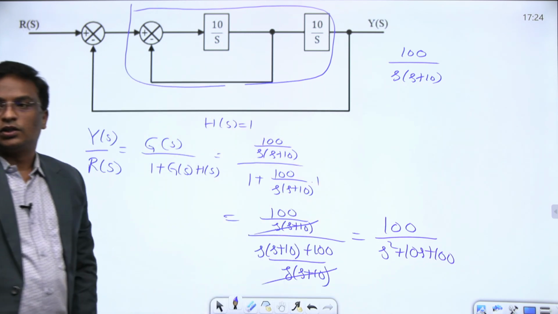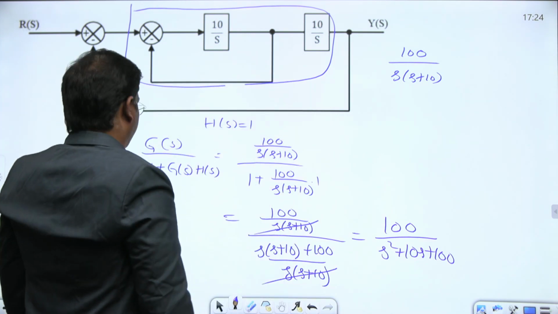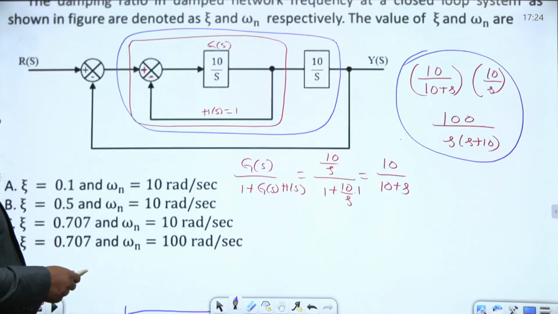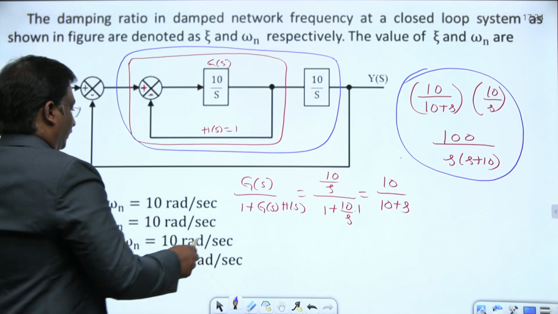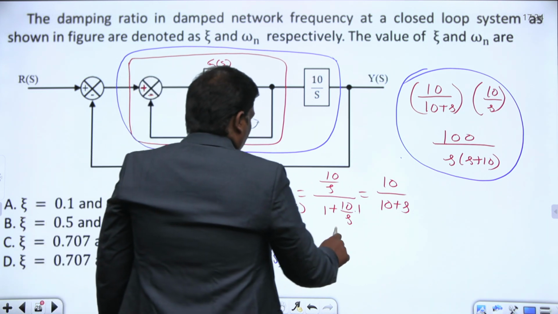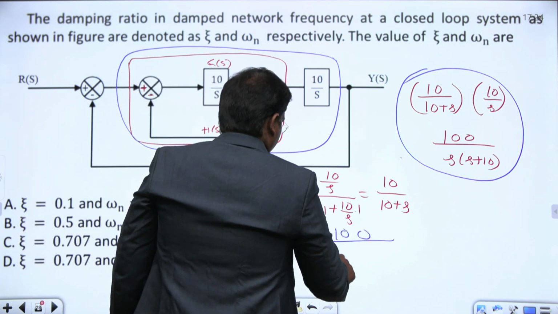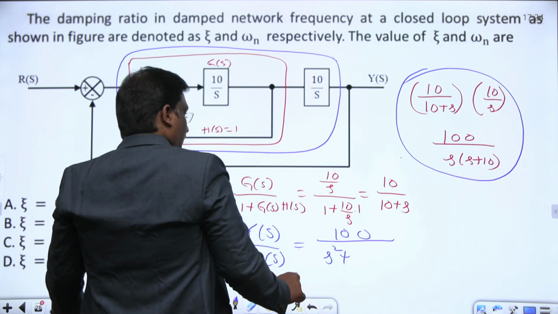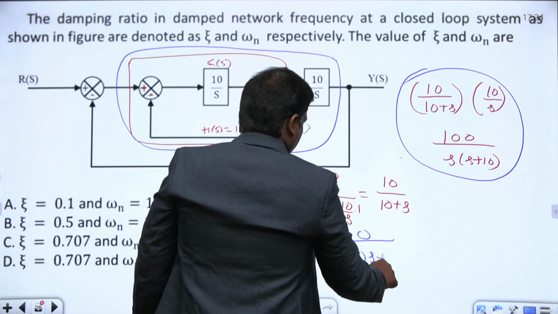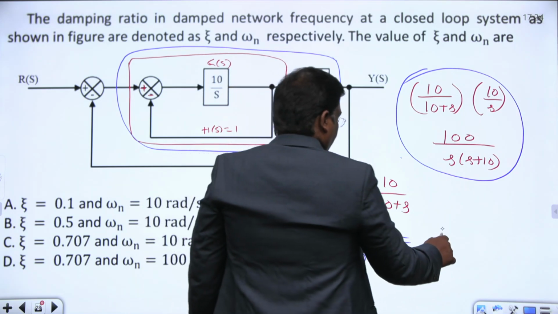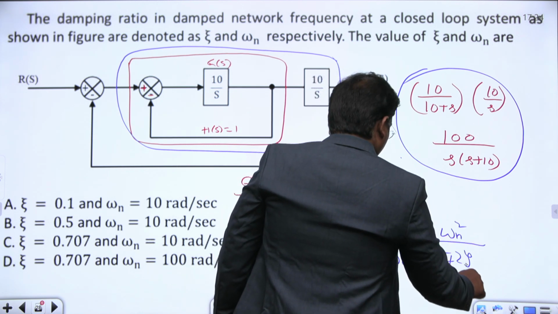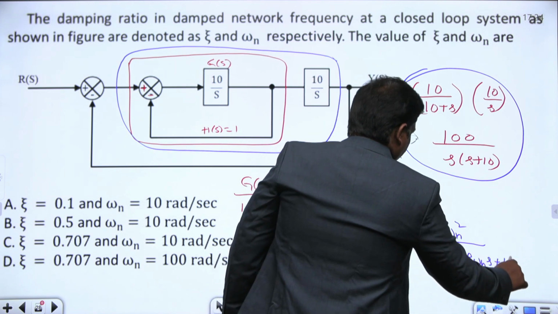You got the transfer function, output by input, Y of S by R of S. Let's go back: Y of S by R of S is 100 by S square plus 10S plus 100. This seems like a second order equation, S square plus 2 zeta omega n into S plus omega n square.